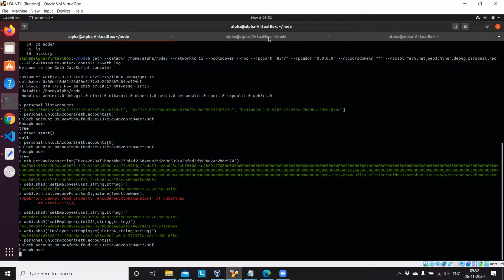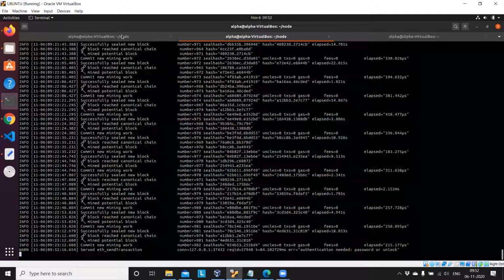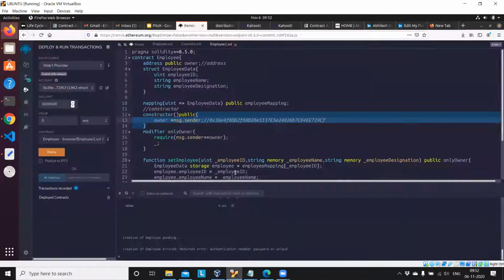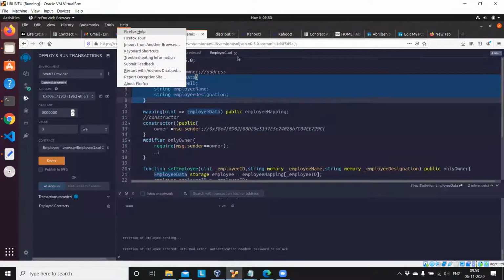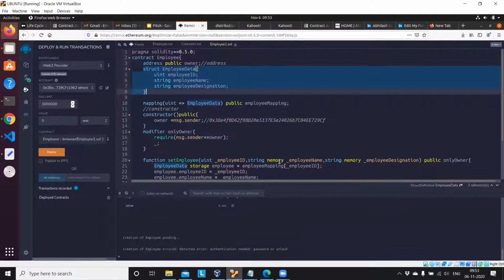Can you just share that code? Yeah, definitely. But I'm trying to open the chat window. I don't know why it is not opening. You click on participants.